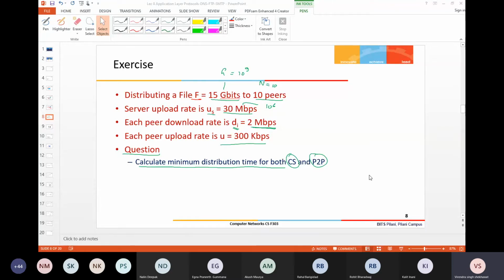That will be your answer, and you know which component will give the maximum. Compared to F by D minimum, NF by US is going to give you the higher value.